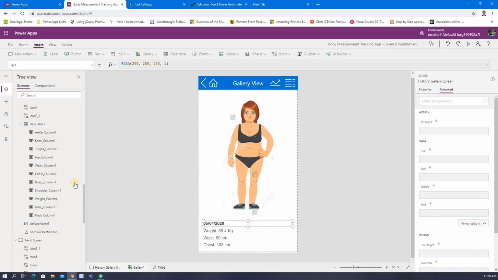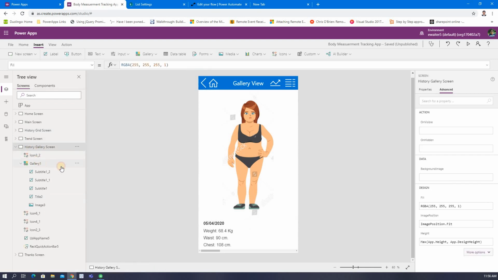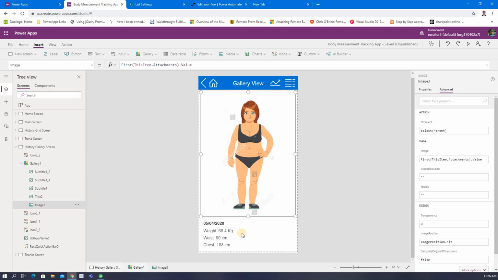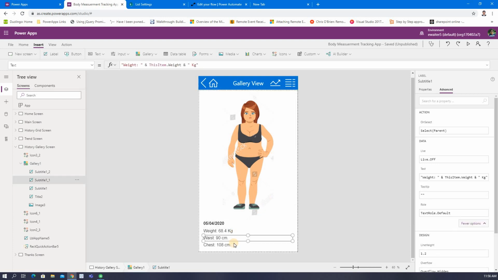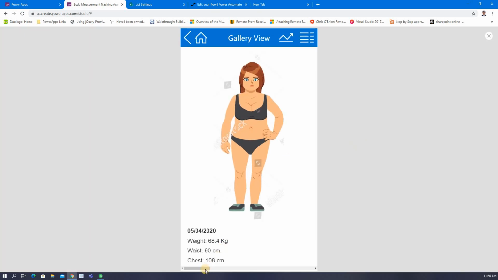Again, I have put one gallery. Let me show you. So this is one of the galleries. In this gallery, I put one image control and some text fields. That image control is, again, the same style. I will get the collection of attachments based on the item bound in that particular gallery, take the first one and put the value. By this, it will come like this.